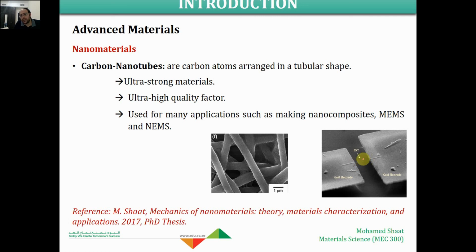And these scientists in 2012 could drop a single atom over this carbon nanotube. Then they used this carbon nanotube to measure the weight of this single atom. It was a very huge achievement in the field, that they could produce this carbon nanotube and use it for the measurement of a single atom.